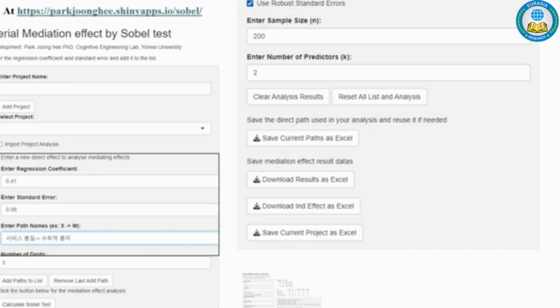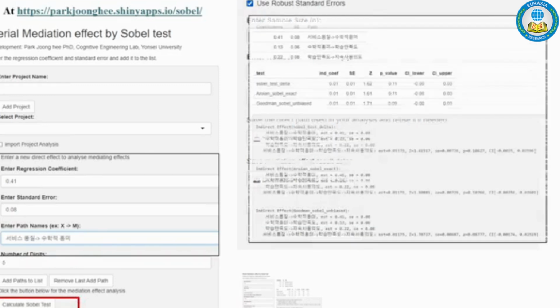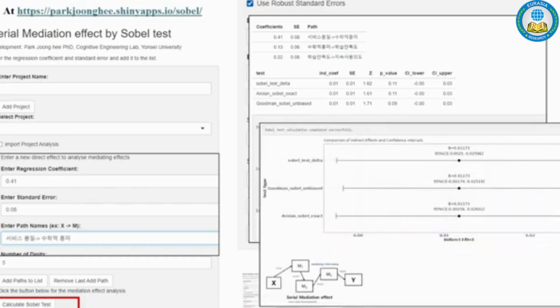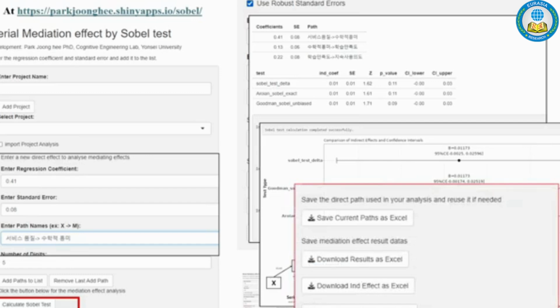Then, input the path coefficients and standard errors and enter the paths. Each time you add them, the paths will appear on the right side. After that, click on Calculate Sobel Test, and the calculated results will appear. You'll see a summarized table and detailed explanations. At the bottom, the confidence intervals are visualized for you. Finally, you can save the paths and each result as an Excel file. If you save the first Save Current Paths as Excel, you can reload it anytime for further analysis.